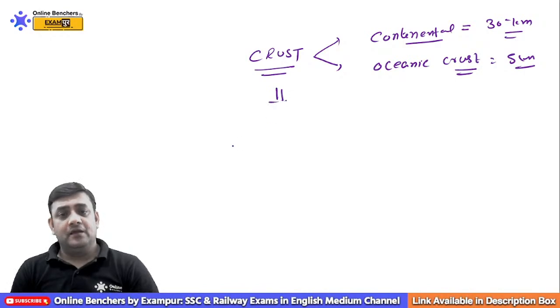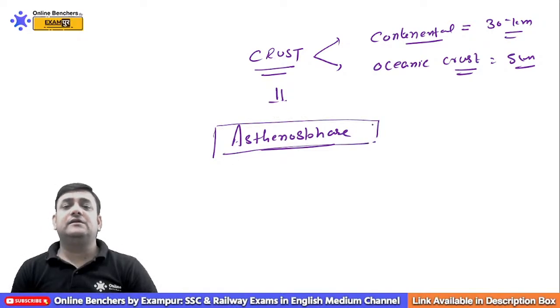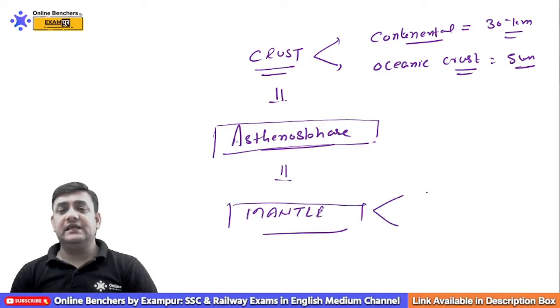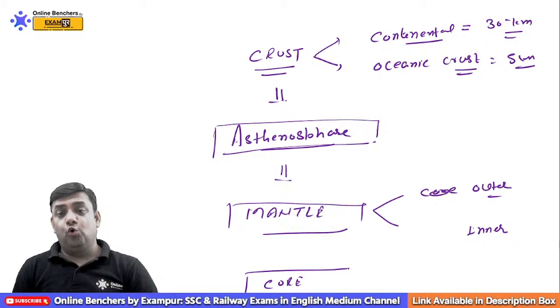Below the crust we have a very weak layer called the asthenosphere, and on this asthenosphere we have the 7 continental plates floating. Below the asthenosphere, we have the middle layer of the Earth, which is called the mantle. This mantle is divided into two parts, the outer mantle and the other one is called the which one? You can say inner mantle. And the innermost layer of our Earth is called the core, which is divided into outer as well as inner core.